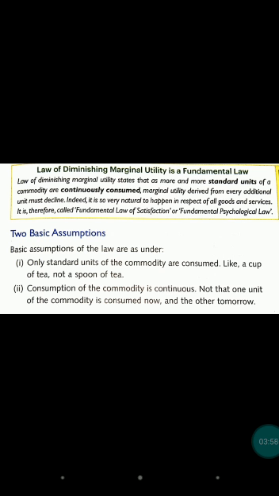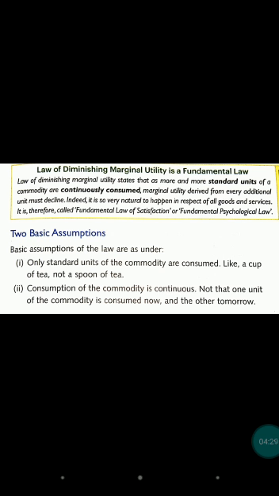Suppose we are very hungry. We are taking one example. Suppose we are very hungry and we want to eat Maggi, and that Maggi should be of a standard size. Suppose we are consuming a 10 rupees Maggi packet. Suppose we have eaten one packet, so we will get some satisfaction.